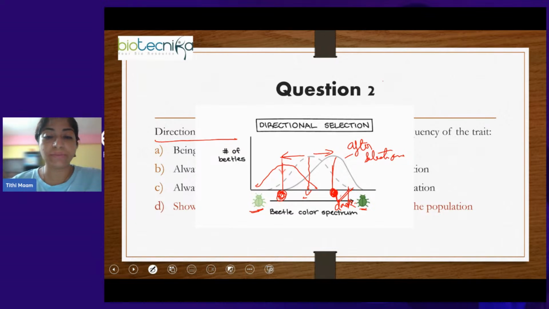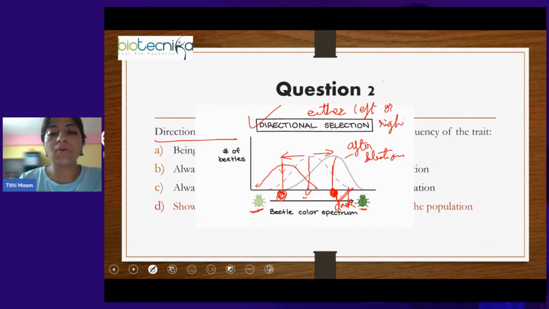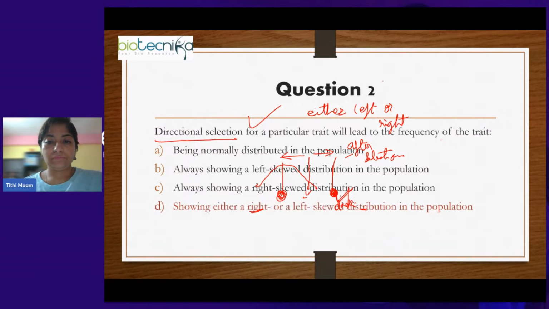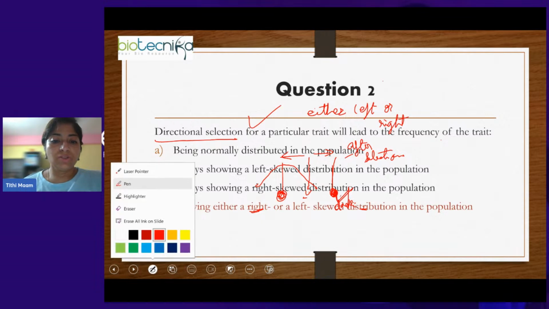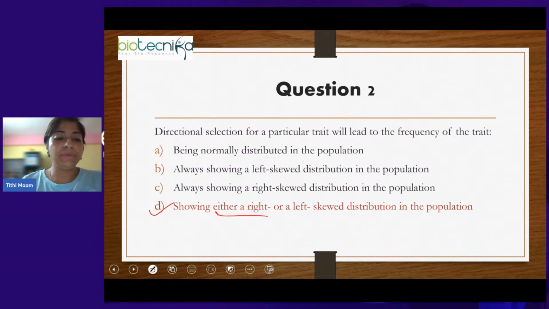But since in the case of disruptive selection it would have been in both directions, it will move in both directions. But since it is directional selection, it will be in either direction, either left or right. So the answer will be that it will show either a right or left skewed distribution in the population. Did you all understand?